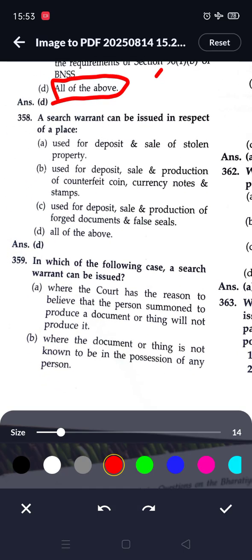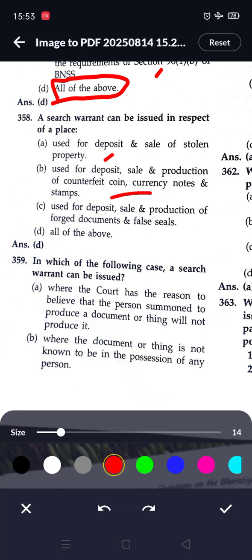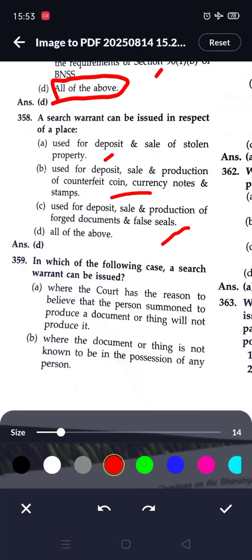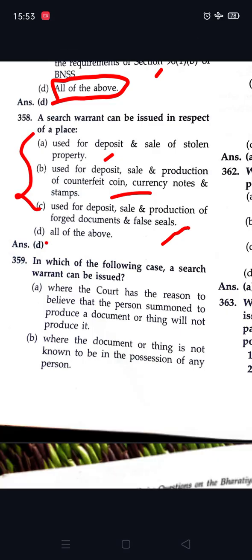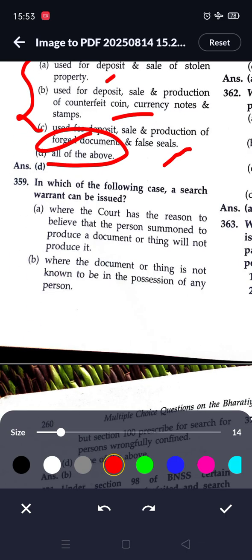Next question: a search warrant can be issued in respect of a place used for deposit and sale of stolen property, used for deposit, sale and production of counterfeit coin, currency notes and stamps, used for deposit, sale and production of forged documents and false seals. Here all options are correct, so option D is correct. Next question: in which of the following cases can a search warrant be issued?